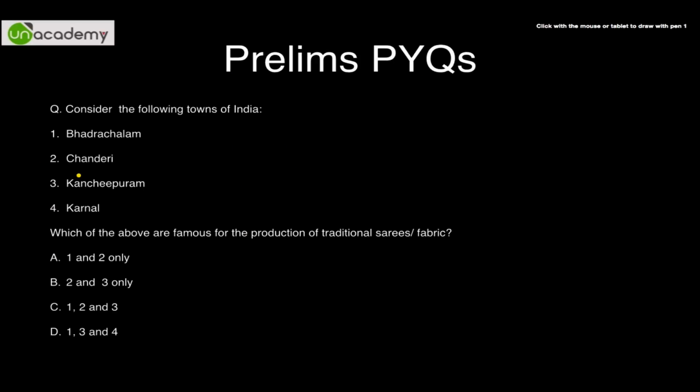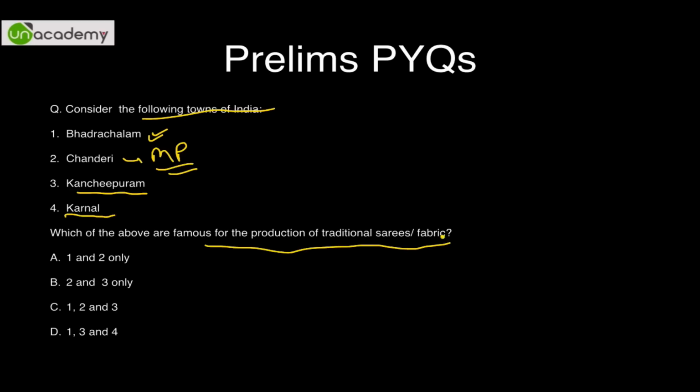So now this is a question, okay, consider the following towns of India. Bhadrachalam, okay, I never heard of it. Chanderi is obviously in MP, I have been here also. Kanchipuram, obviously everyone knows, down south Tamil Nadu. And Karnal is obviously in Haryana. So which of the following are famous for production of traditional saris?